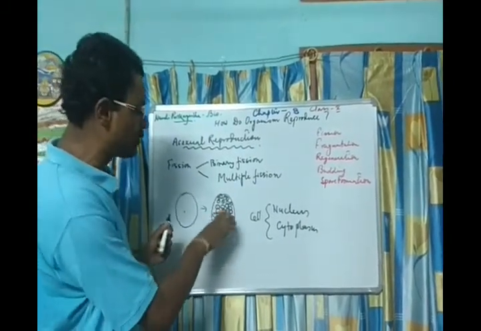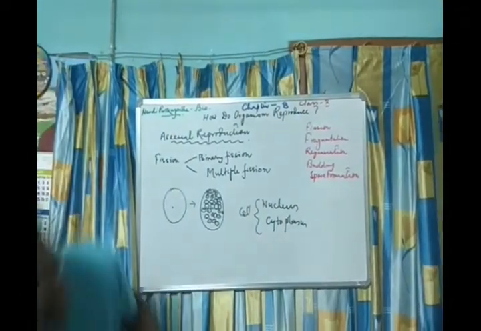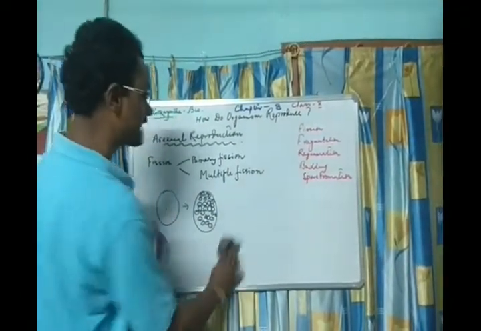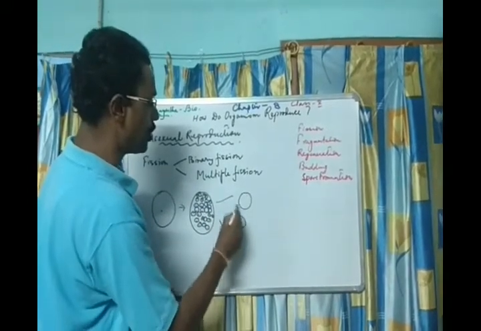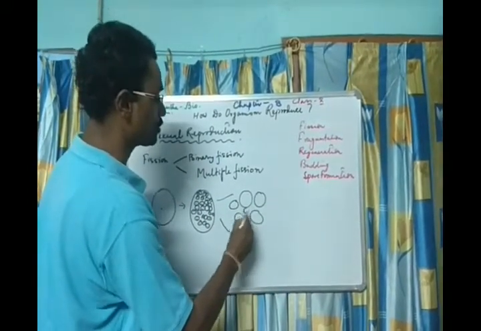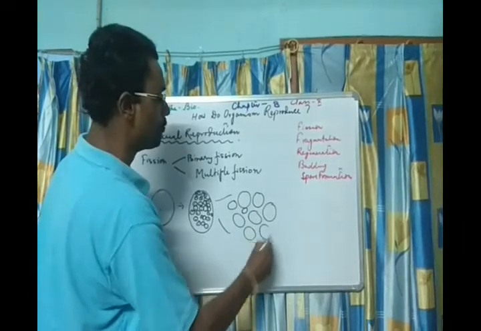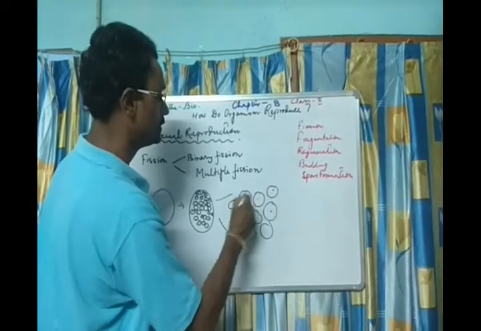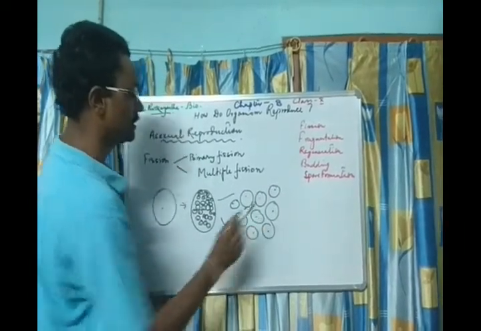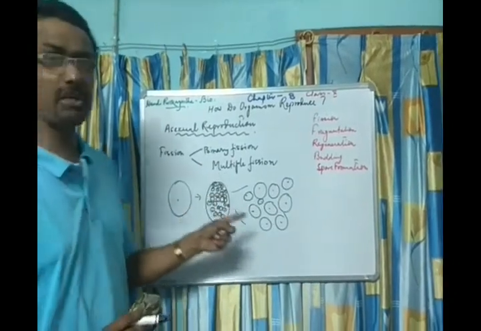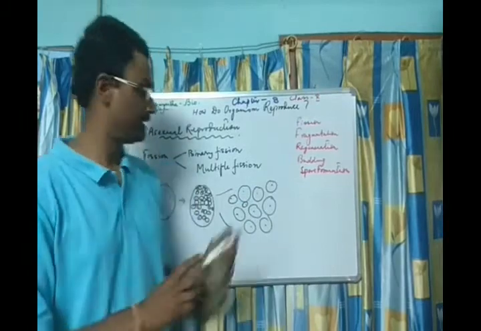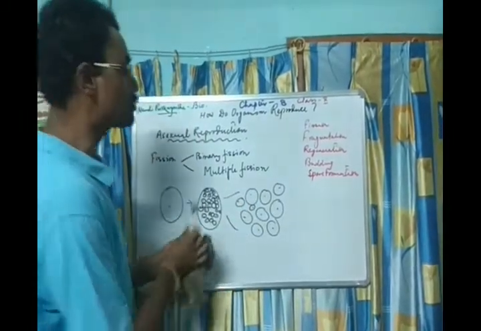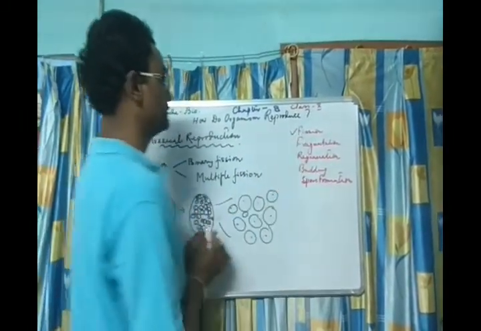When the outer layer ruptures, all of this comes out. So this is multiple fission. Multiple fission means from one cell there is the occurrence of a number of cells. So this is fission.